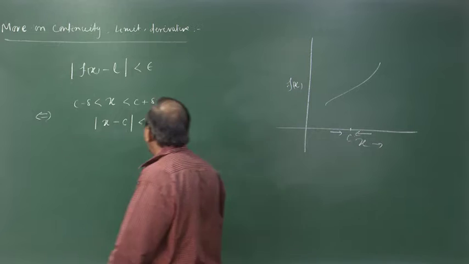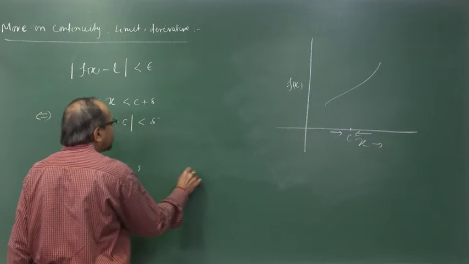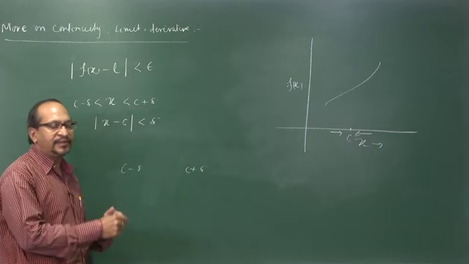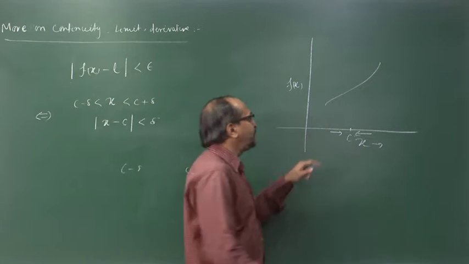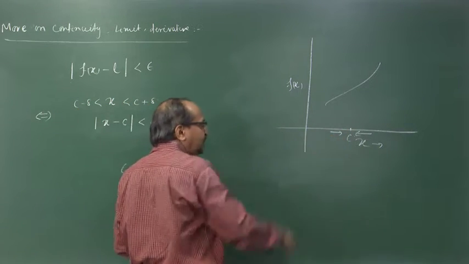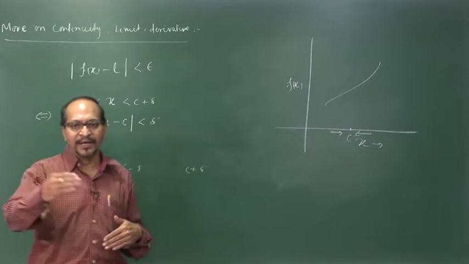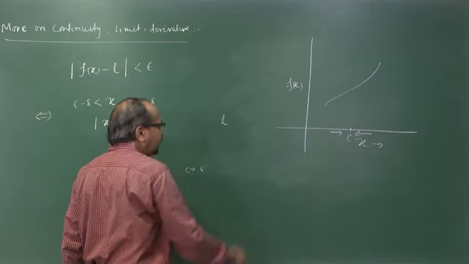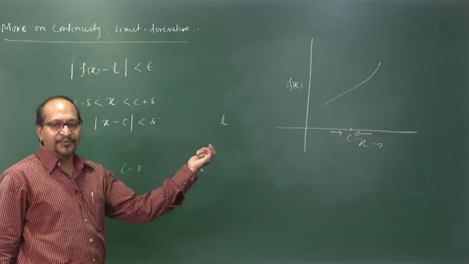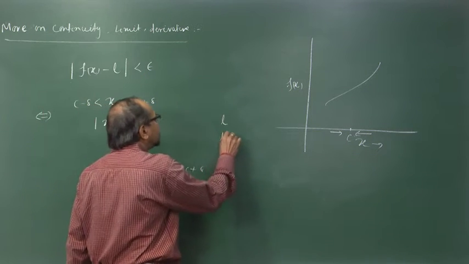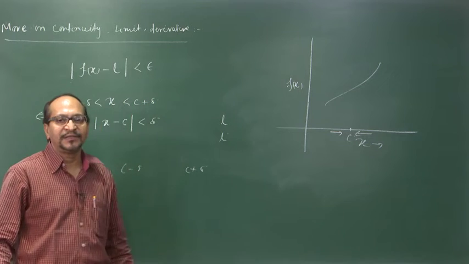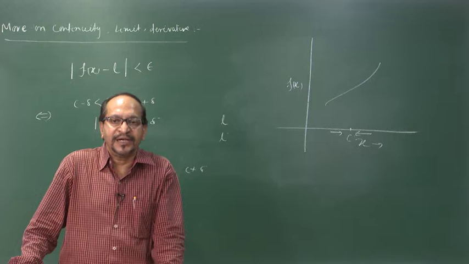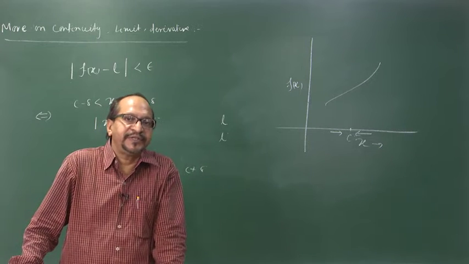So, that is from C minus delta or from C plus delta, delta approaching 0 from either side. And if from the left hand side the independent variable is approaching and the function value is approaching a value L, and again from the right hand approach the function value is approaching the same value L, then we say the left hand limit is equal to the right hand limit, and in that case only the limit exists.